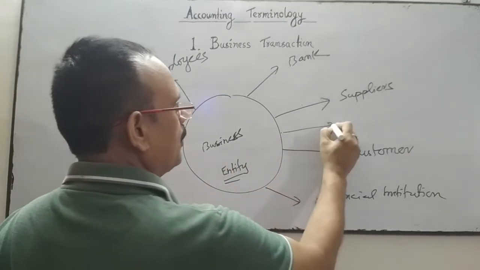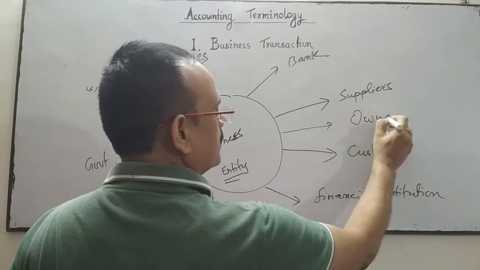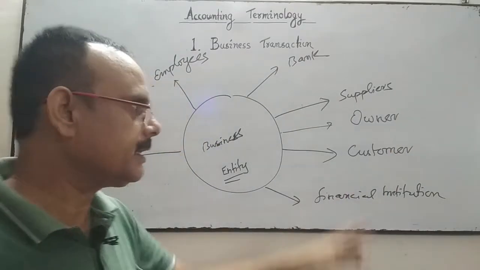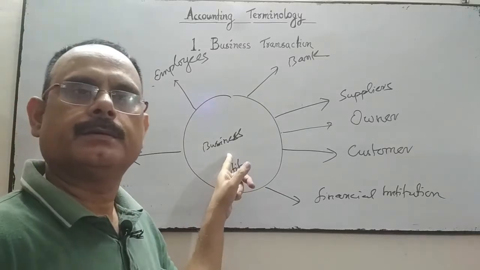Another entity is the owner, who is a separate entity. Even the entity of the owner is separate from the business entity.